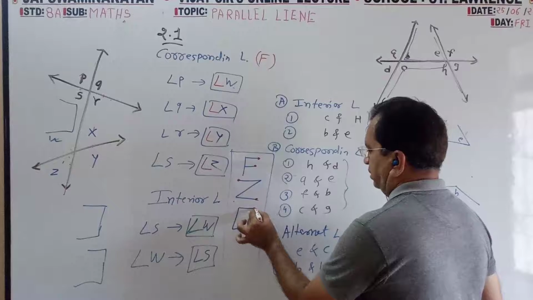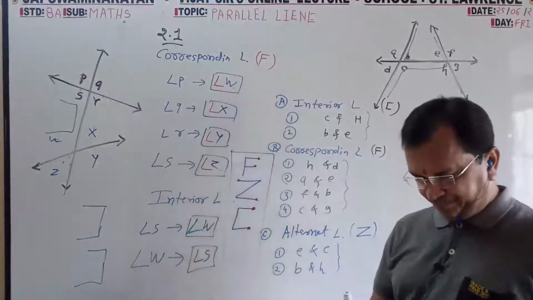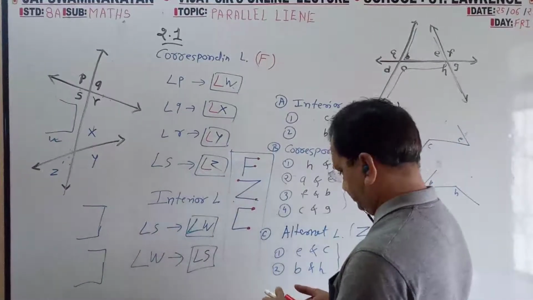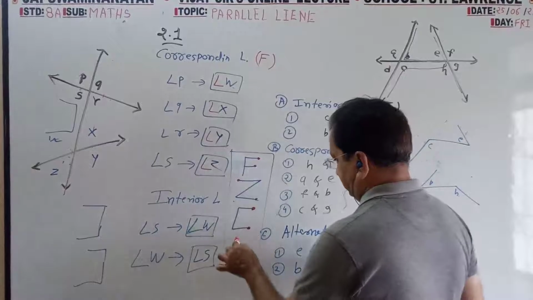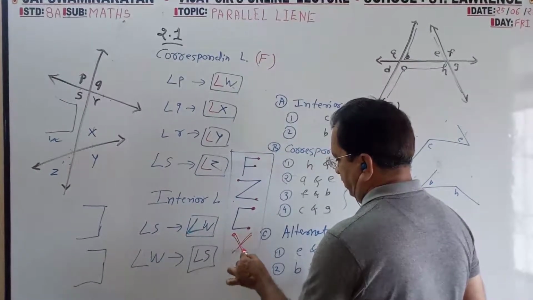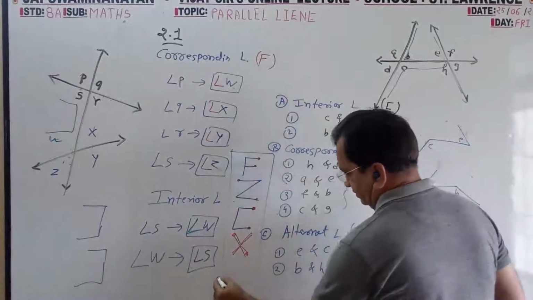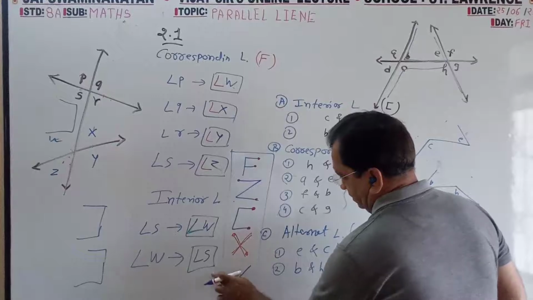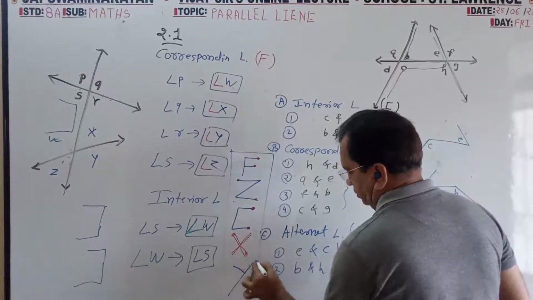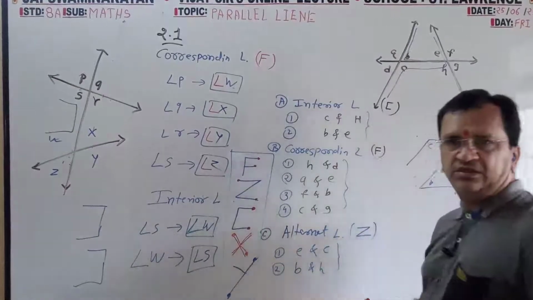C from here and from here. Then X. So from here 1 2 3, from here 1 2 3. Then Y. Any type Y, like this also. So from here 1 2 3, from here 1 2 3.